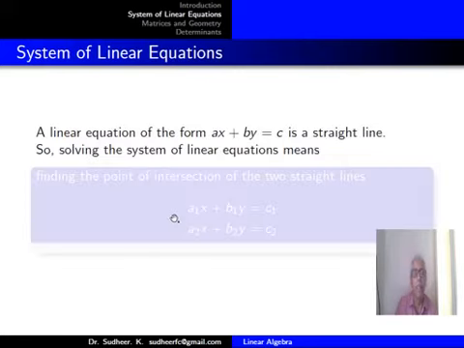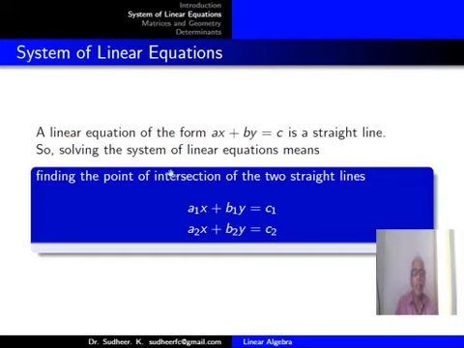A linear equation of the form Ax plus By equal to C is a straight line in the geometrical sense. So, solving the system of linear equations means finding the point of intersection of the two straight lines a1x plus b1y equal to c1 and a2x plus b2y equal to c2.